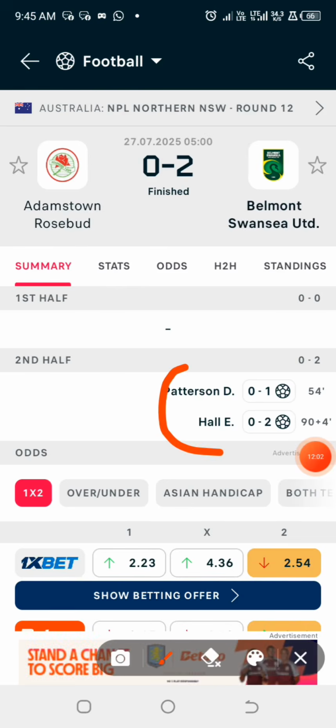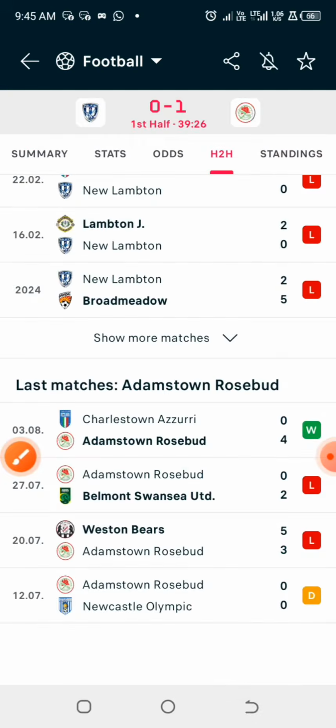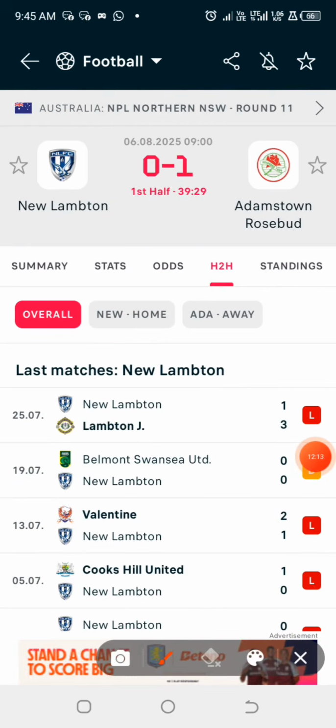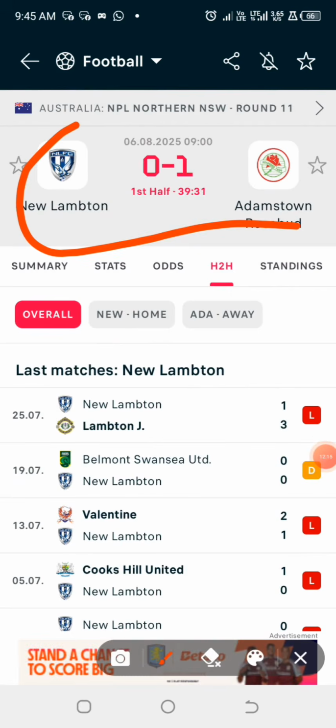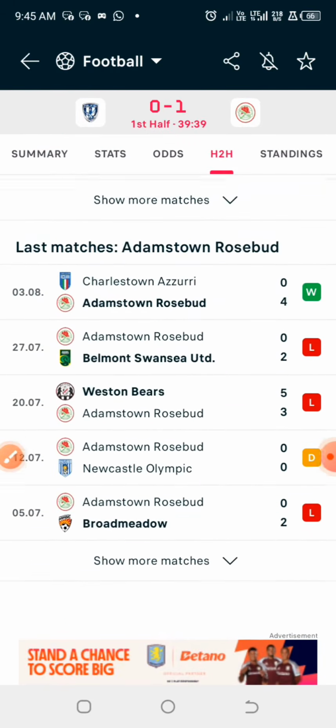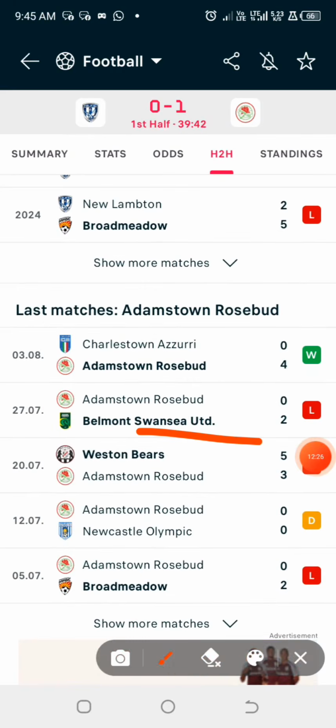So this particular aspect is giving us insight that there is high probability that in this particular current ongoing match, there will be more goals in the second half, because this particular team, home team, they concede more in second half, and also this particular away team, they also concede more in second half. So I'm just using last two games as an example, but normally you have to use last 10 games. So there is high chance that this match will end up as high scoring half second half.